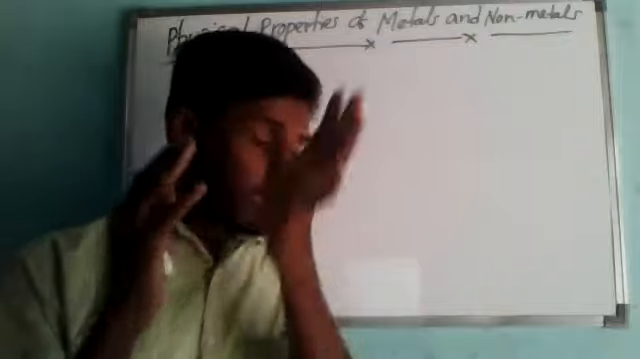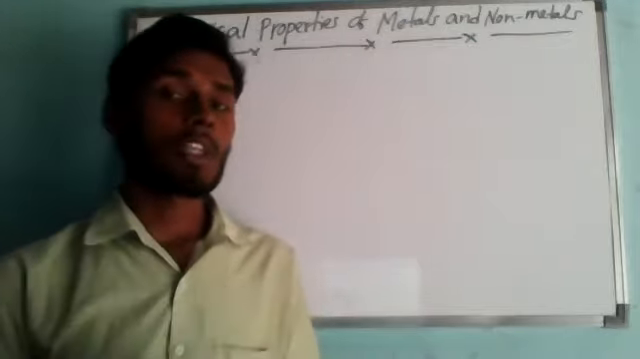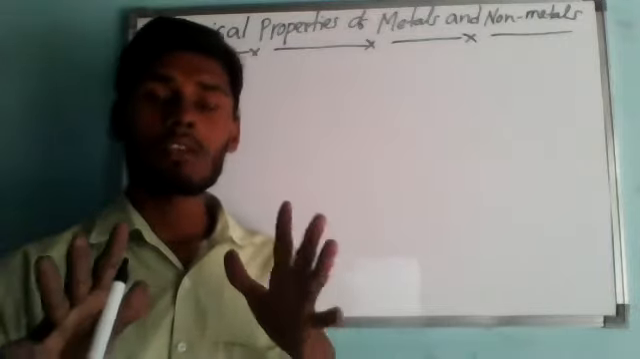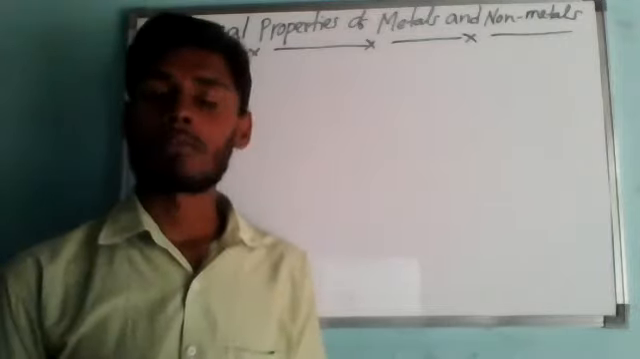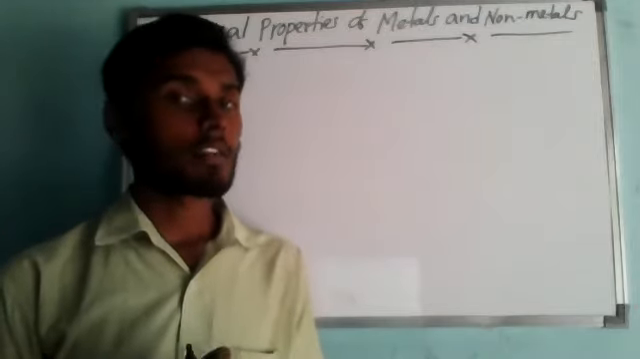So basically, all the elements are classified into three categories: metals, non-metals, and metalloids. But majorly we are going to classify into only metals and non-metals, because that is our chapter. Our chapter heading is Materials: Metals and Non-metals.